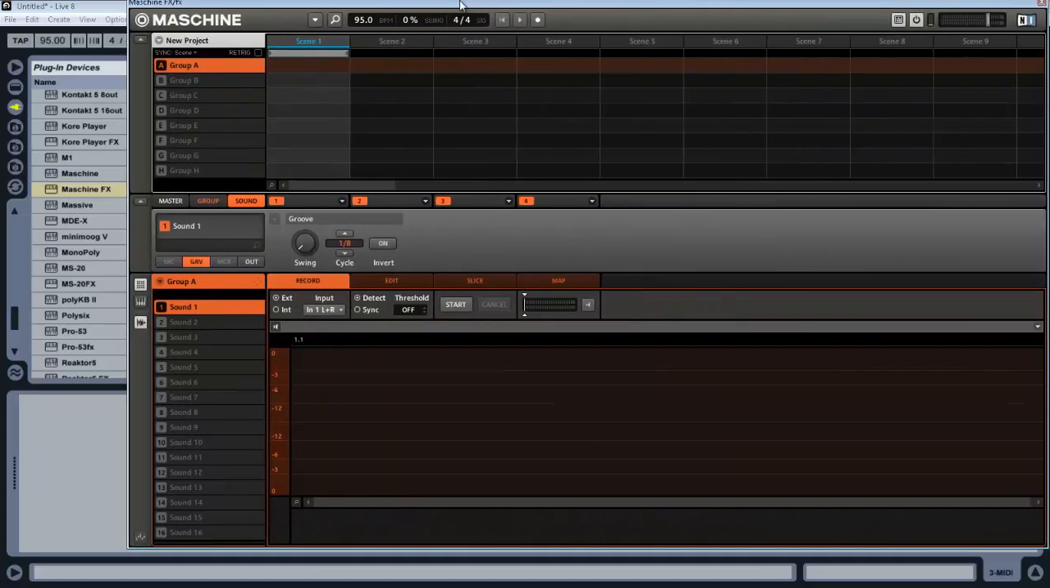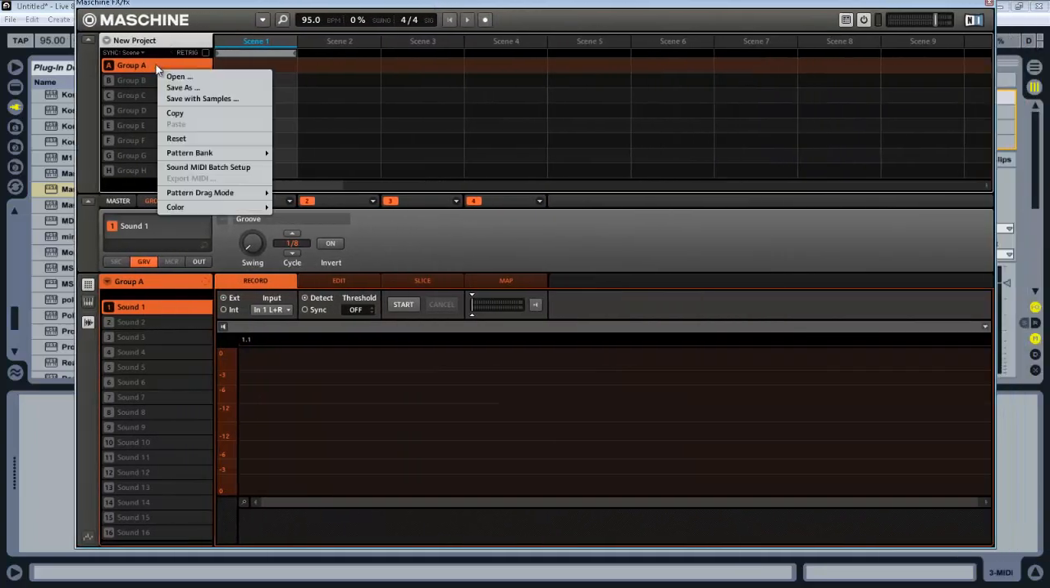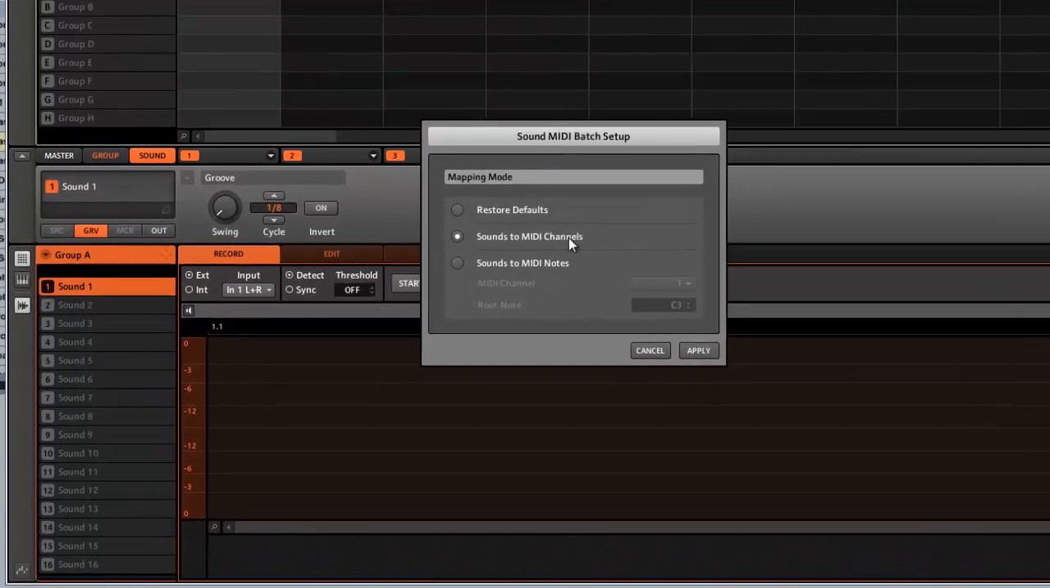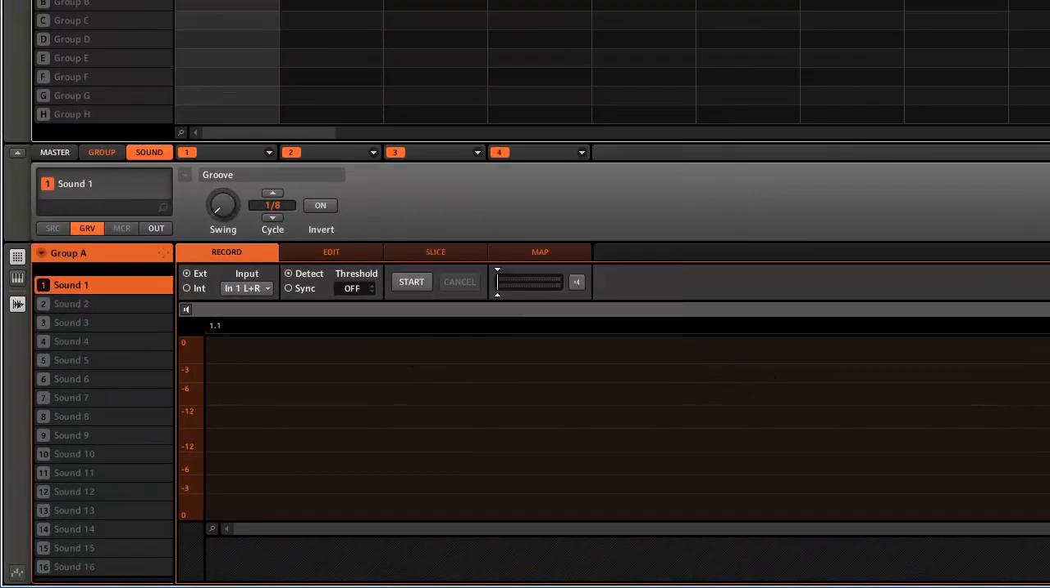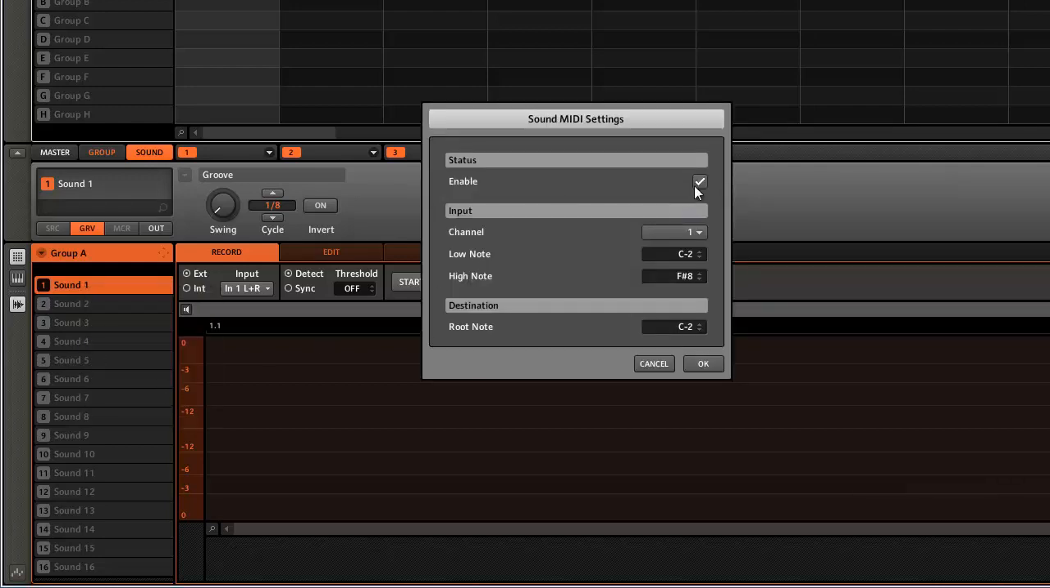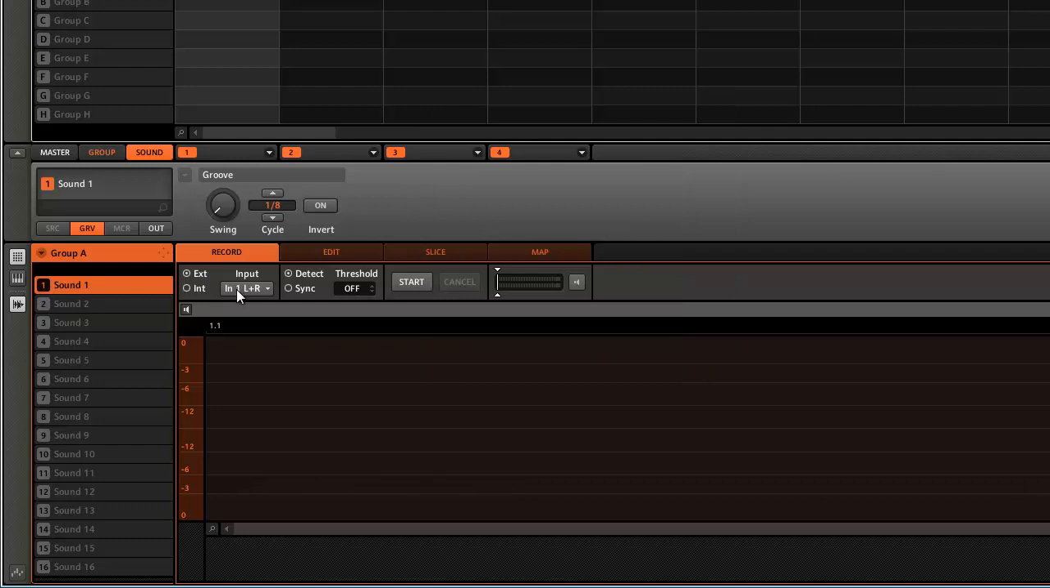Now over here in Maschine, you go to Group A, right click, hit Sound MIDI Batch Setup, make sure you click Sounds to MIDI Channel, hit Apply, go down to Sound 1, right click that and find Sound MIDI Settings. Check the Enable box, make sure it's on channel 1, hit OK. And then the Input section, hit that drop down box, Input 1 L&R, make sure you select that.